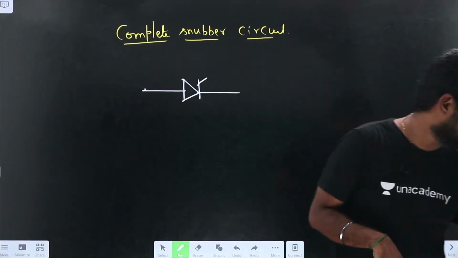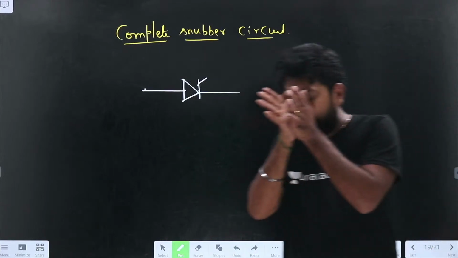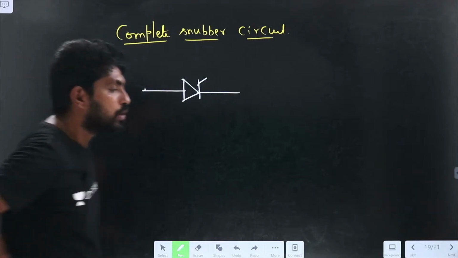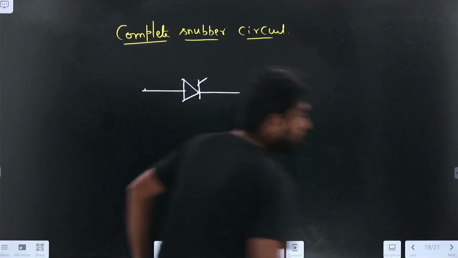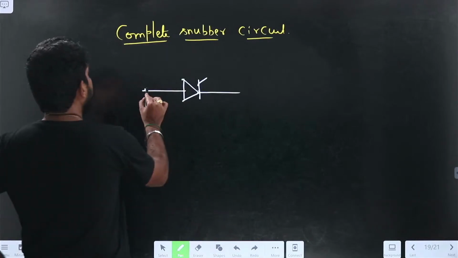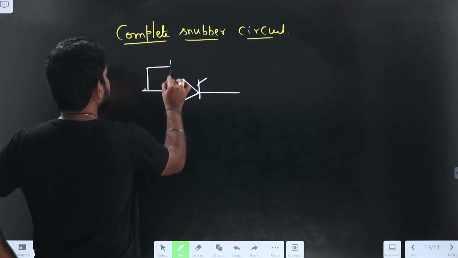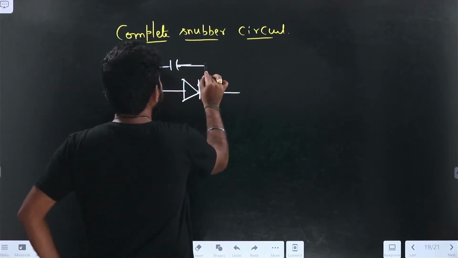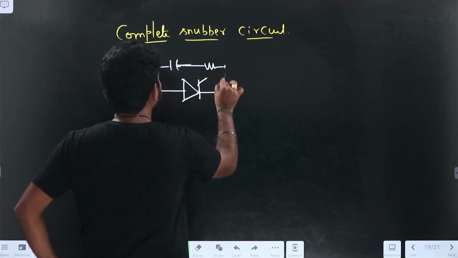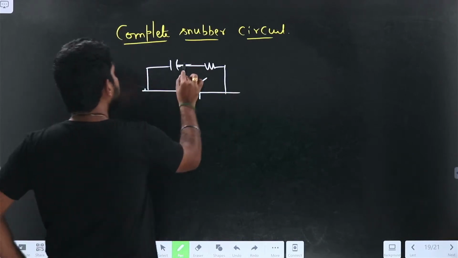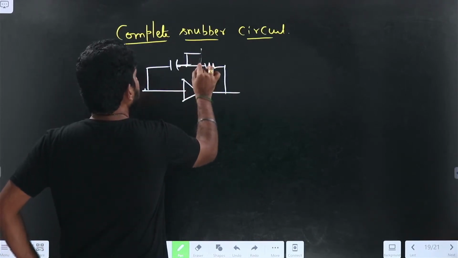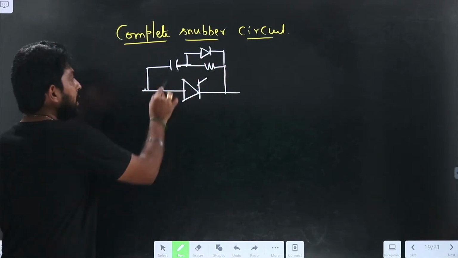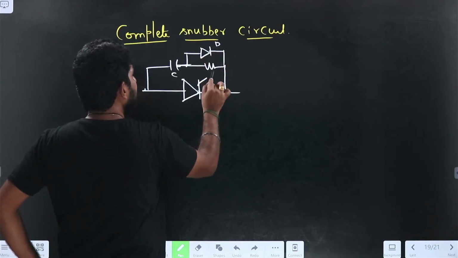What is the turn-off snubber circuit? The turn-off snubber circuit is nothing but the capacitance connected across this, right? And the resistance also should be connected to discharge the current. So that is the capacitance, the diode and the resistance.